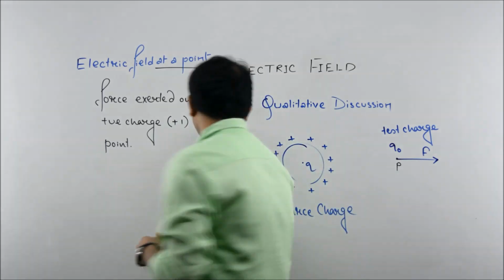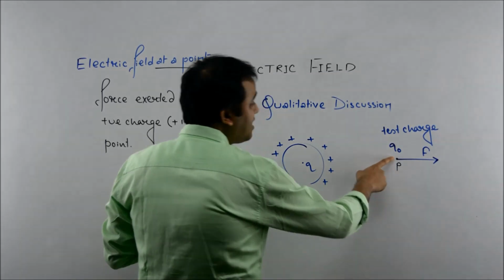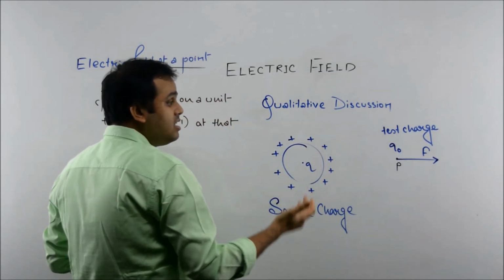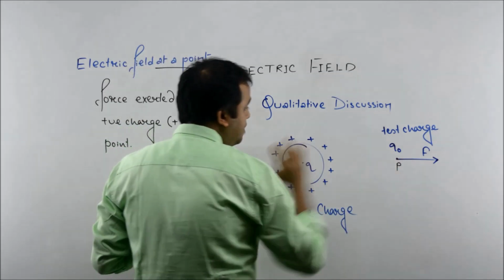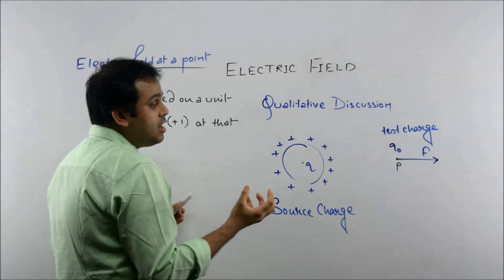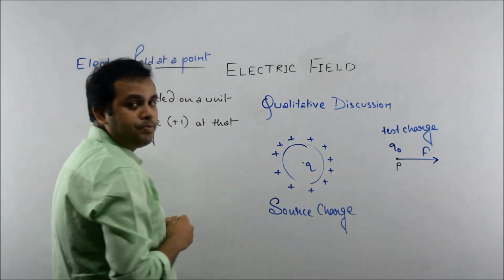Clear? So for example, we know that electric field exists at this point because Q0 is experiencing some electrostatic force F at that point. So electric field does exist. Now what is the magnitude of electric field at this point?